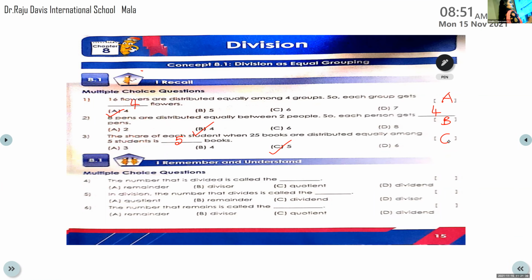Which is the option? D. The number that is divided, the biggest number, the first number is called dividend. Write the correct spelling and learn the spelling also, children. D-I-V-I-D-E-N-D. Dividend. Write D in the bracket.